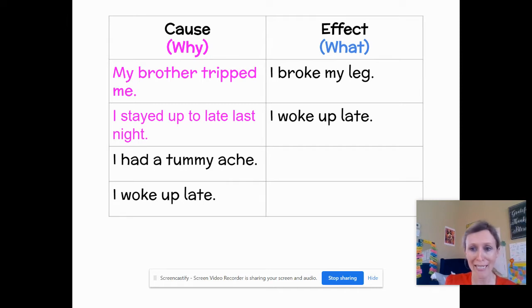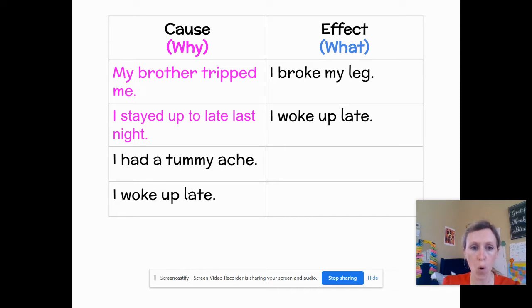So I had a tummy ache. It's not because I ate too much food. I had a tummy ache. So what happened because I had a tummy ache? Maybe I then had to go lay down. Or I had a tummy ache. So what happened because of that? I couldn't have any more sweets that night.